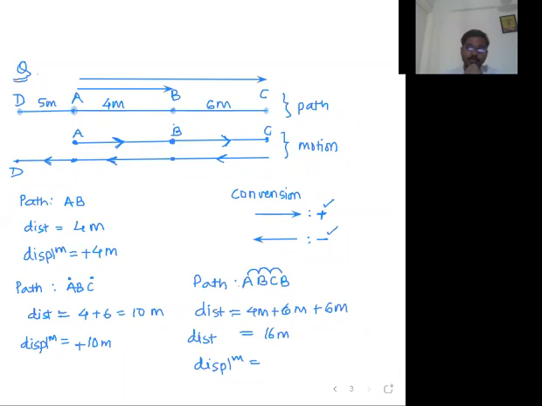Displacement is what? Shortest path. Aryan, you have to think again. Tirtha, now you give the correct answer. Diksha, think again. Yani, correct. Try करा.